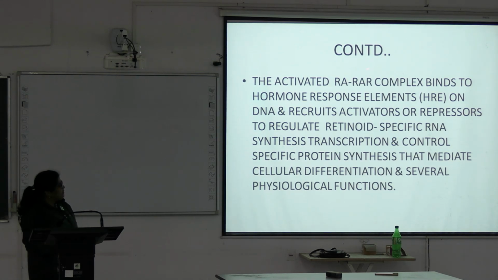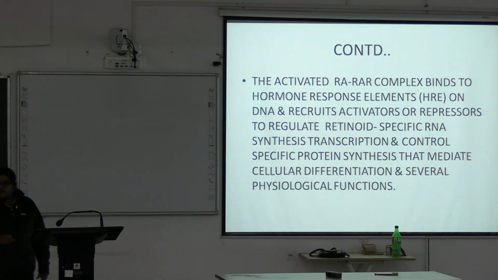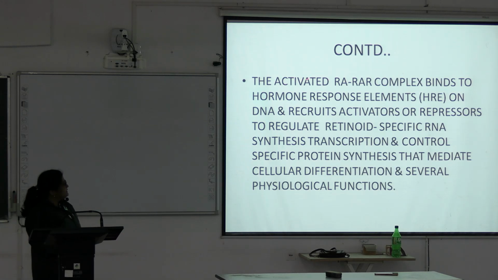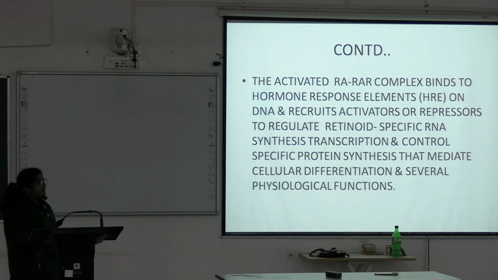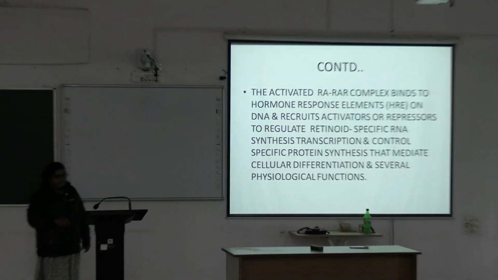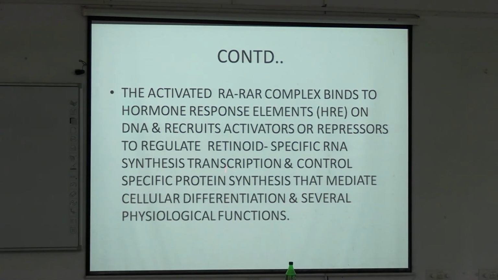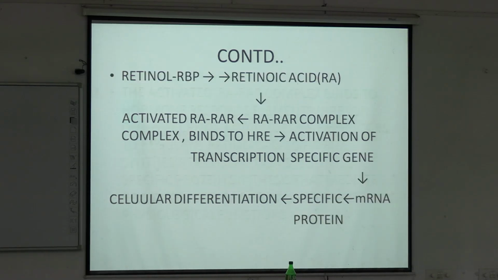So, this retinol is first oxidized to retinoic acid, then it combines with the retinoic acid receptor, then it is activated, then this activated complex combines with the hormone response element on the DNA and regulates the transcription and translation process, and that mediates cellular differentiation. So, this is the mechanism of action of vitamin A. How does it act?